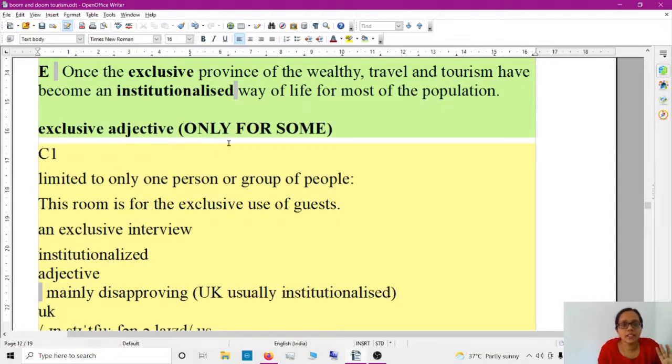So see, what they are going to say is that in modern society, the people who travel are considered as a marker of status. Okay, tourism is considered a marker of status these days. Once the exclusive province of the wealthy, travel and tourism have become an institutionalized way of life for most of the people. Okay.